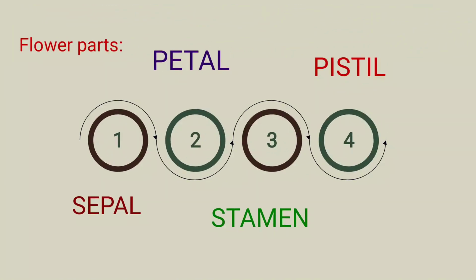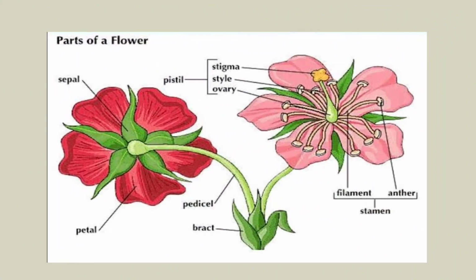Now, everyone likes flowers, right? So, this is about the parts of the flower: sepal, petal, stamen, pistil. Let us discuss that. The parts of a flower are very important because the flower is the reproductive part of a plant. It only reproduces. Let us discuss.